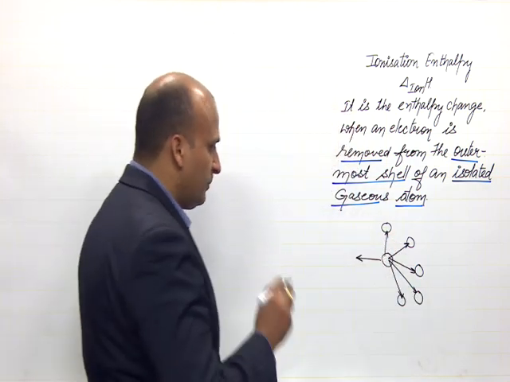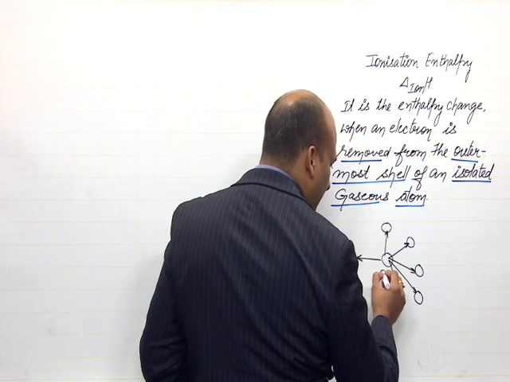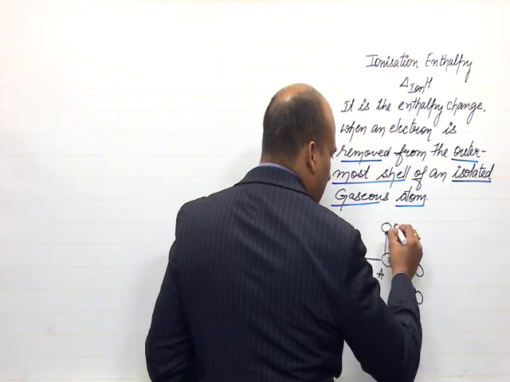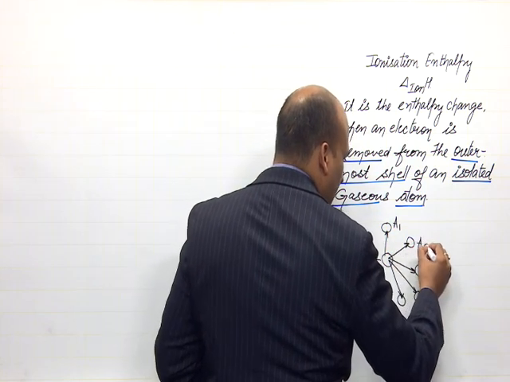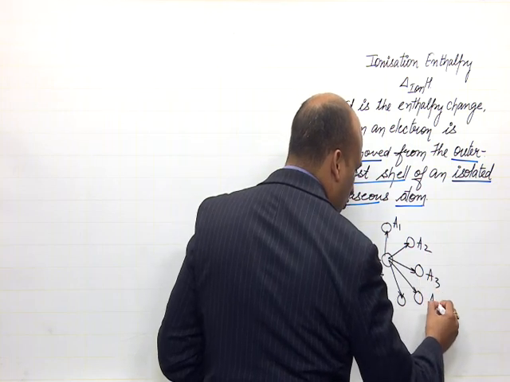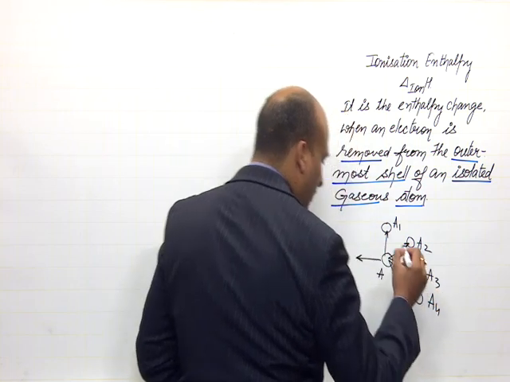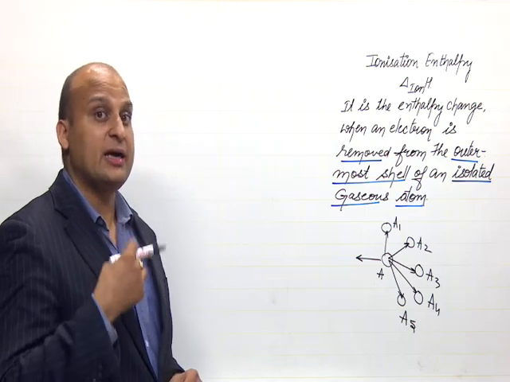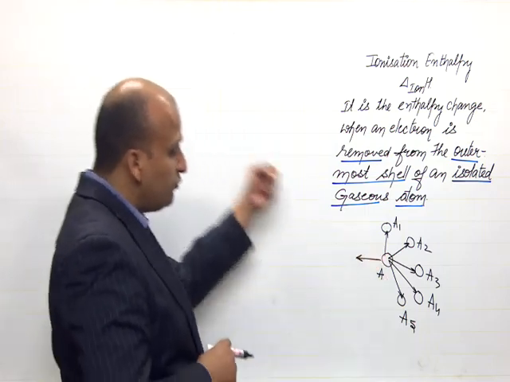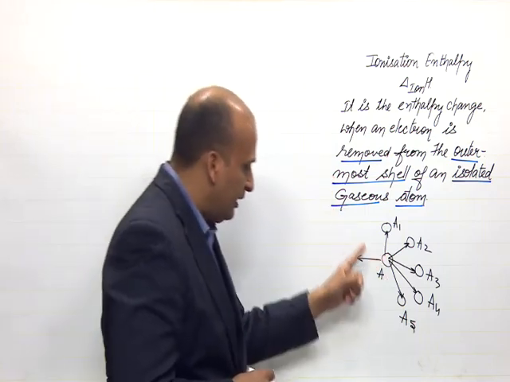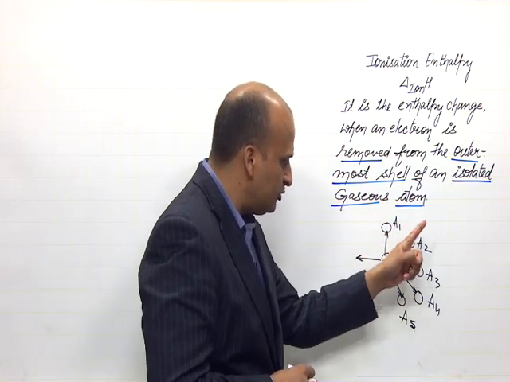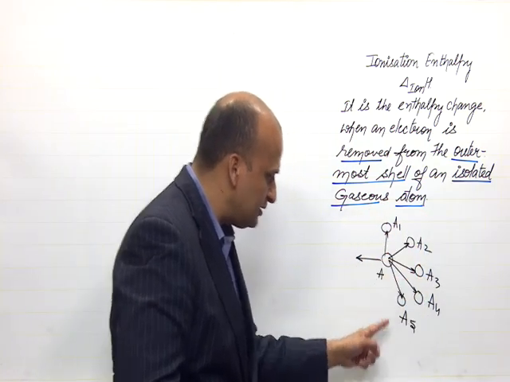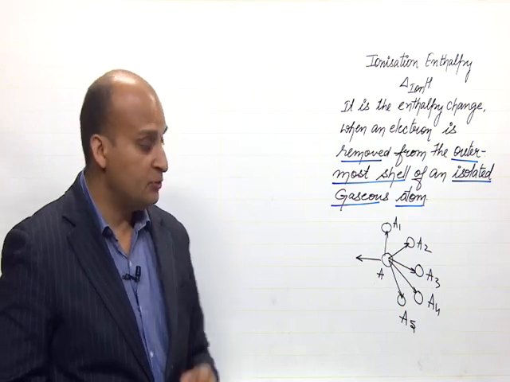Suppose this person is applying energy A, and the friends are A1, A2, A3, A4, A5, then the total energy that I require to remove this electron will be A plus A1 plus A2 plus A3 plus A4 plus A5.